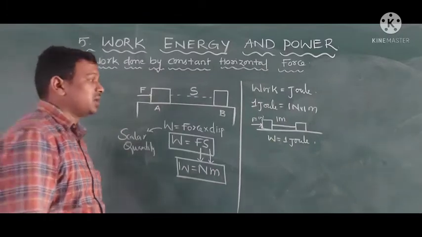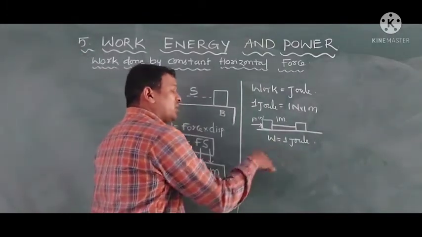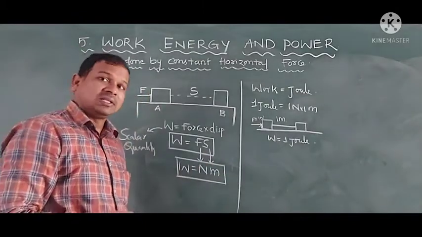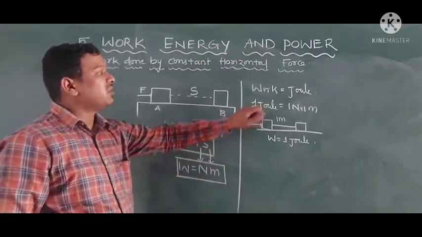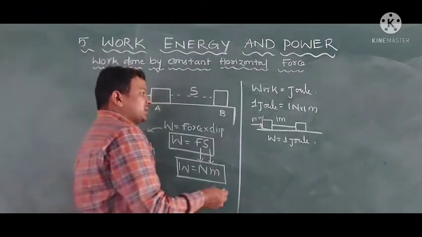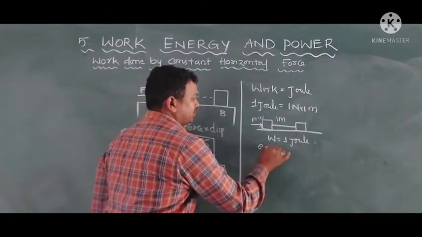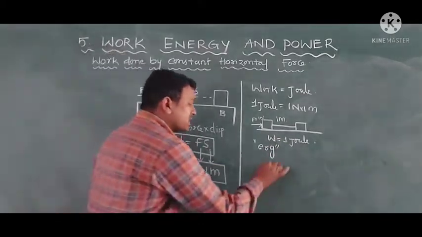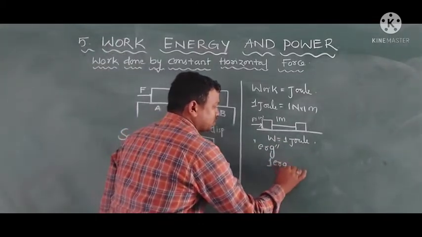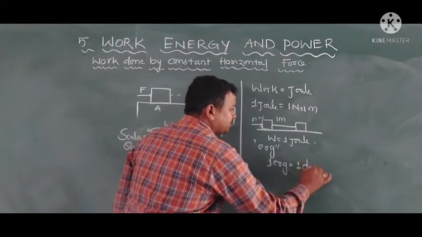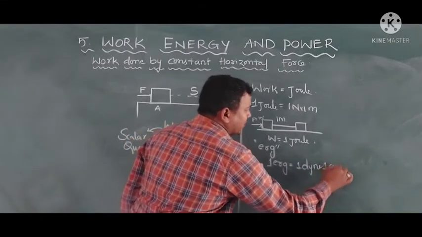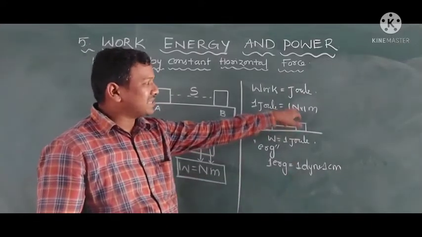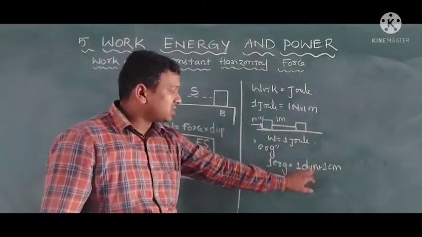Like this, we have not only joules, we have the CGS system also. In the CGS system, the unit for the work is erg. What is that? Erg. 1 erg is equal to 1 dyne into 1 centimeter. Here we are taking the Newton; this is the SI system, this is the CGS system.